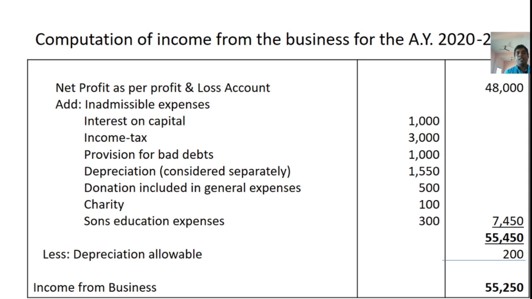In this aggregate value, we need to deduct incomes which are related to other heads and exempted incomes which are credited to the profit and loss account.